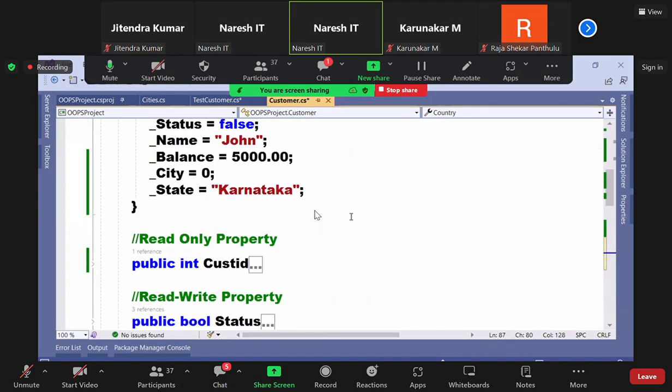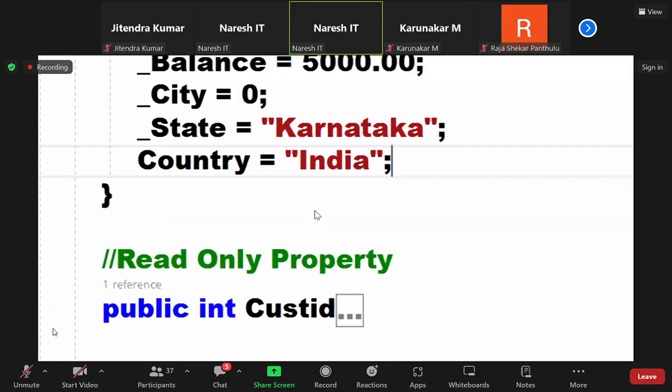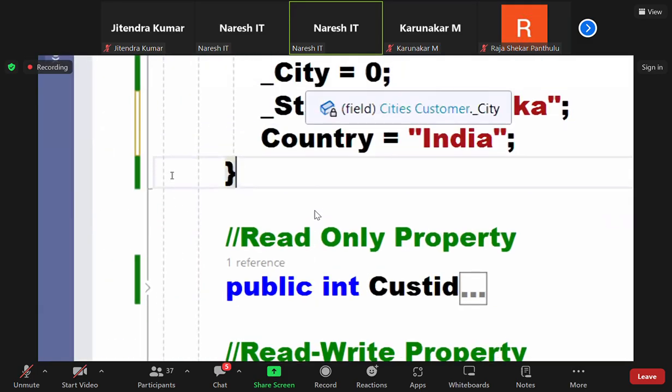Initialization is the doubt now. Go to constructor, guys. Till now you're initializing fields here, but here we don't know the field name at all. Correct? Initialize the property only directly. You're directly initializing the property. See, put your mouse on this. What is this? Field.